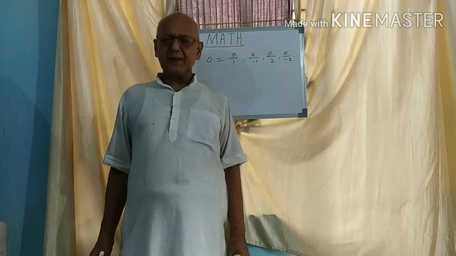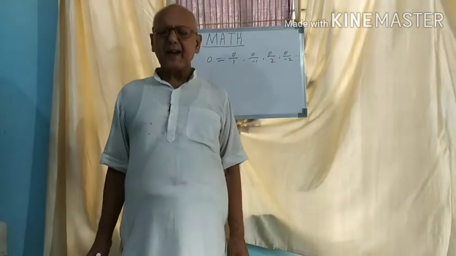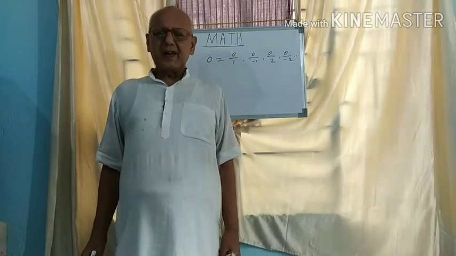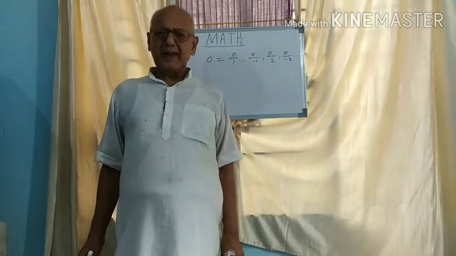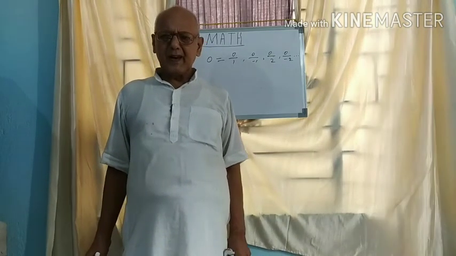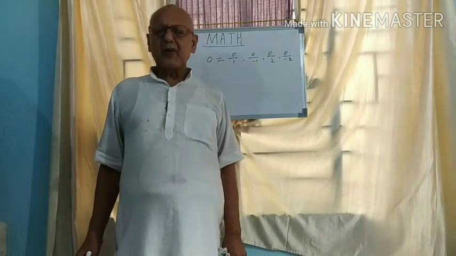The difference between numeral 0 and number 0 is expressed as follows: the numeral 0 is a placeholder, whereas number 0 is the count of nothing.